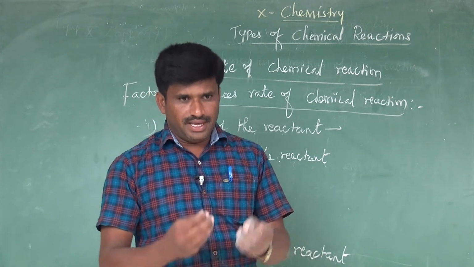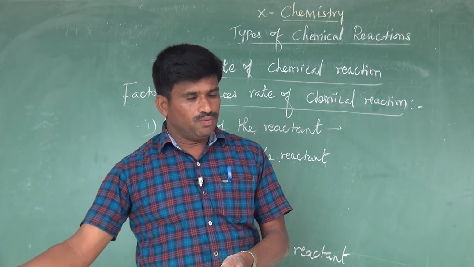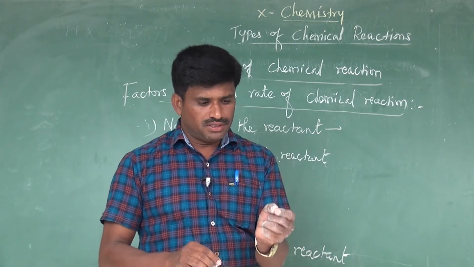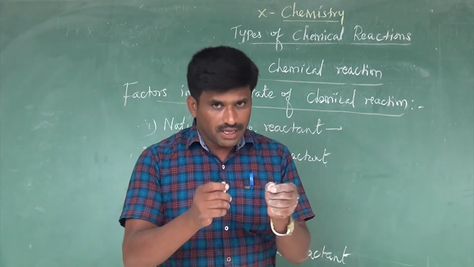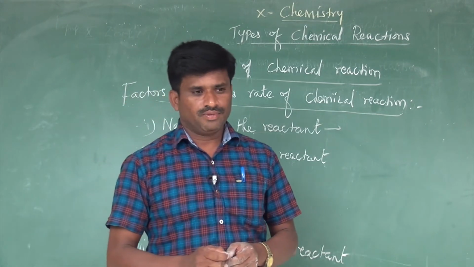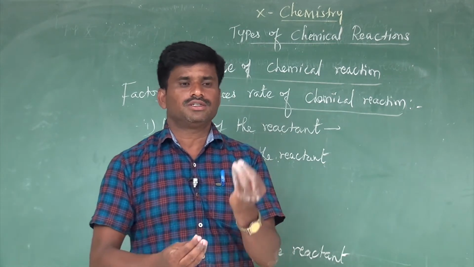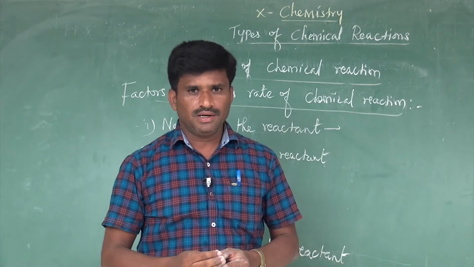Then we take another test tube and add acetic acid to the same metal. The first test tube contains sodium with hydrochloric acid, the second test tube contains sodium with acetic acid. Could you observe in which of these two test tubes the liberation of hydrogen gas is faster?